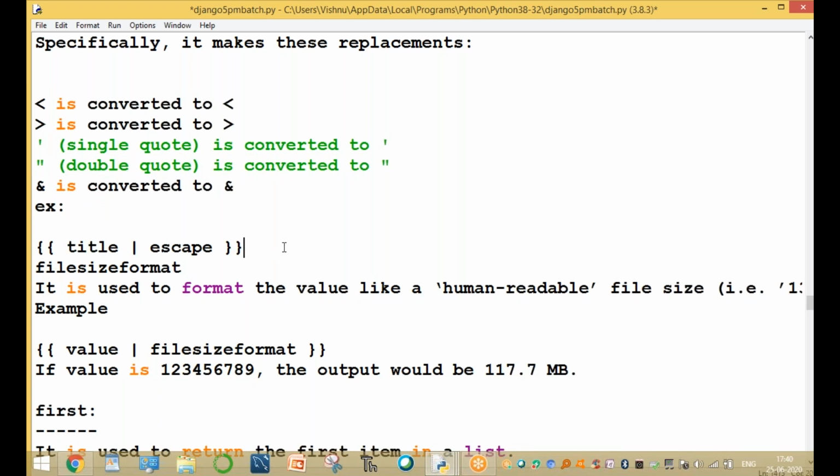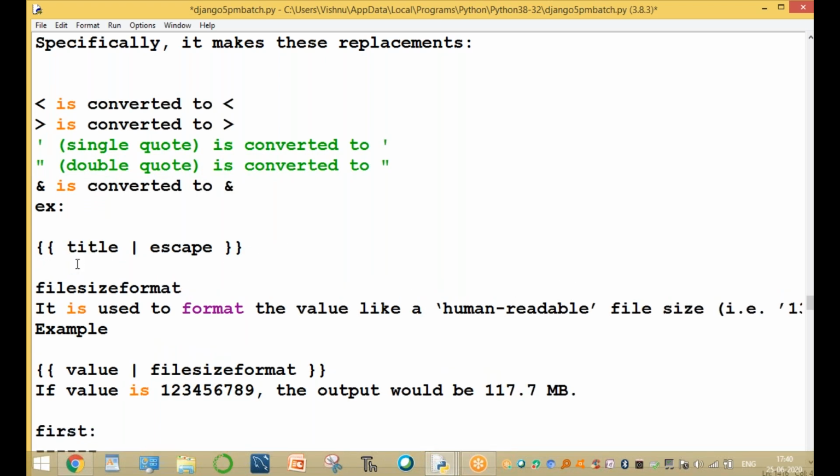Here the title has escape sequences. Escape sequences means, okay, title. Here the filter is the escape filter. Escape filter means using these symbols, either the less than symbol or the greater than symbol. These are the symbols we can use in the values.